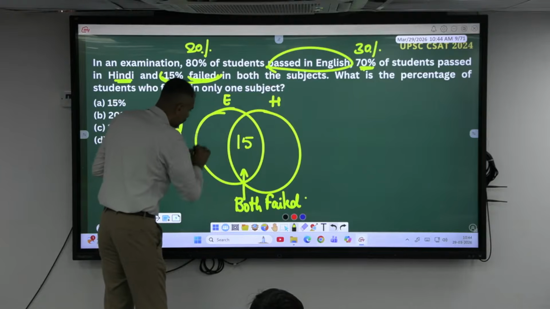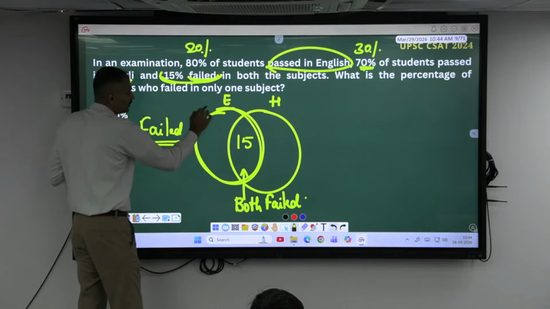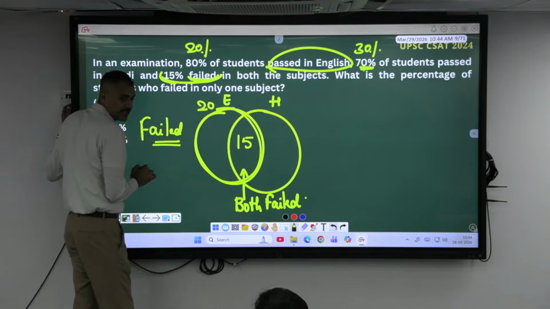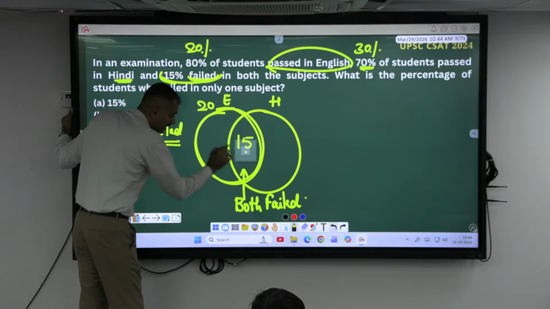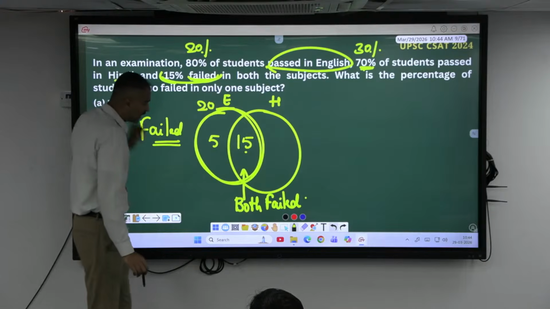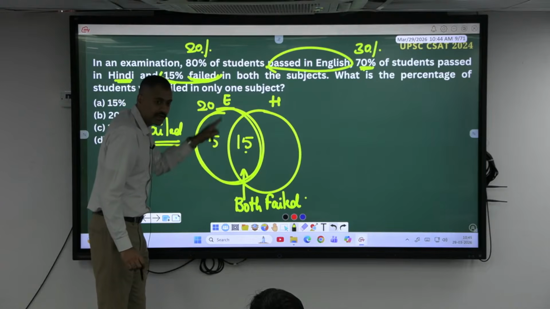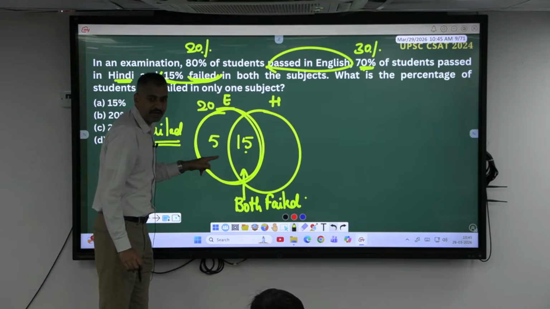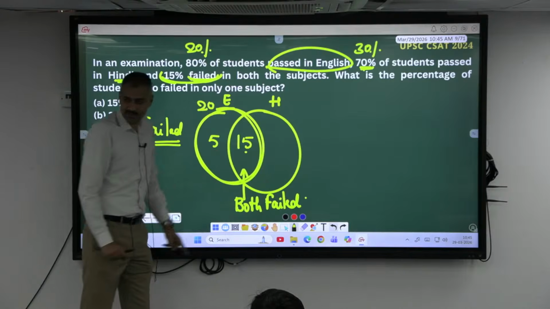Meaning, in this whole section, English has to be totally 20%, but already there is 15 here. So what has to be filled here? This 5% is failed only in English. If 5% is failed only in English, what percent passed only in English?